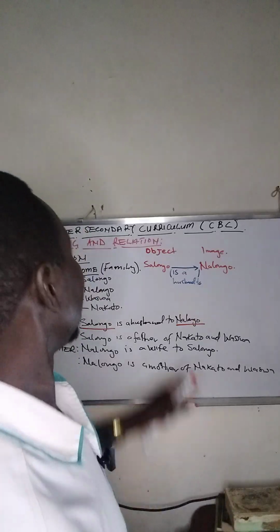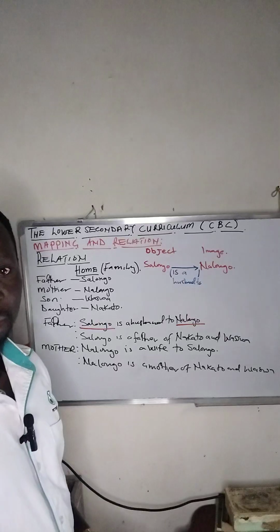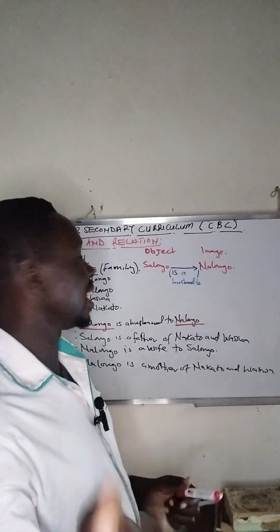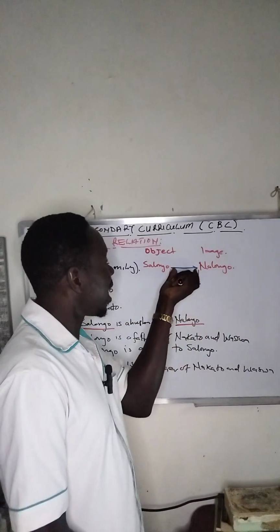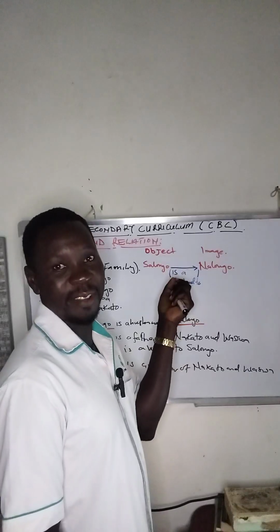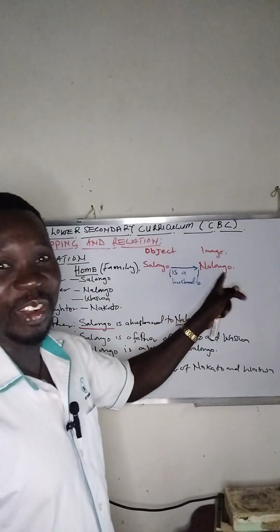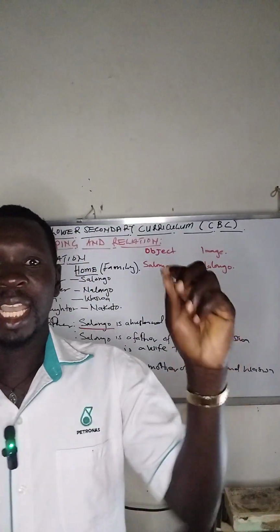Now this arrow qualifies to be the connection between Salongo and Nalongo. And this arrow represents what we call a mapping.